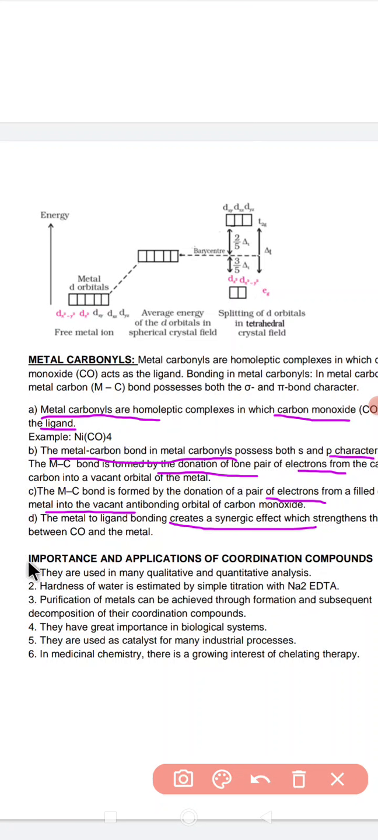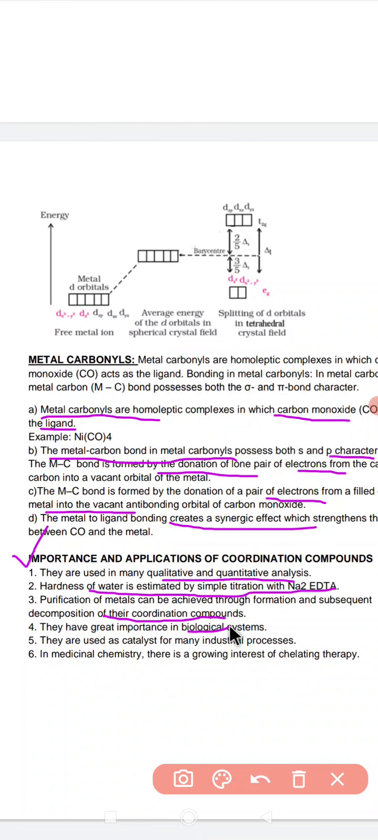After that, we are going to discuss the importance and applications of coordination compounds. Coordination compounds are used in many qualitative as well as quantitative analyses. Next, hardness of water is estimated by simple titration with sodium EDTA complex. Purification of metal can be achieved through the formation and subsequent decomposition of coordination compounds. And next, they have great importance in biological systems.